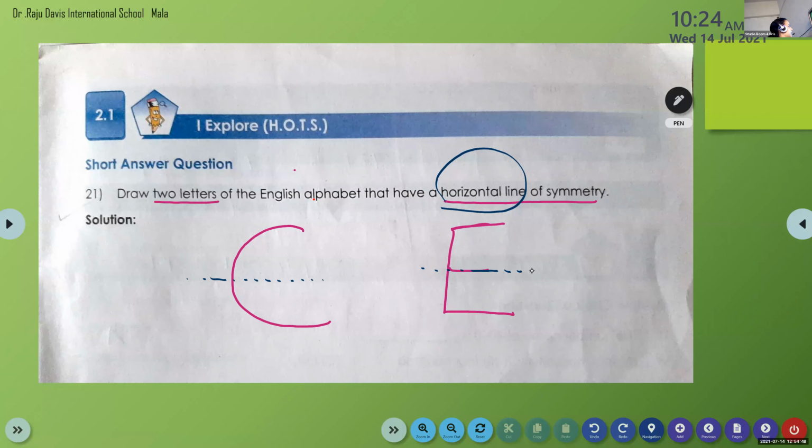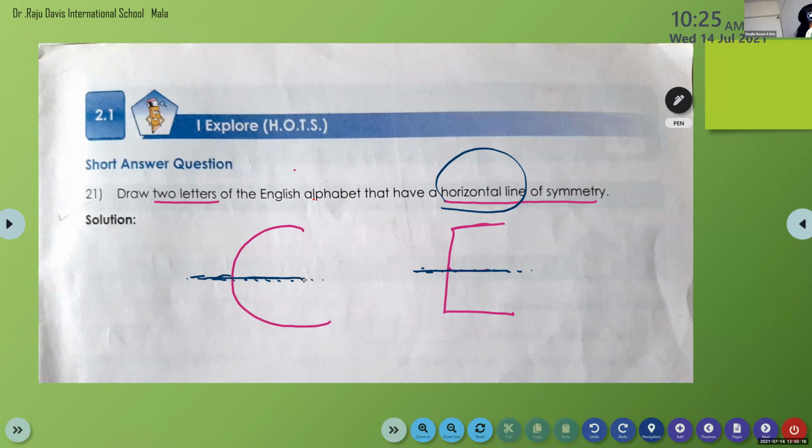Yes, children, I think from the last chapter also we have been doing this with the English alphabets. Finished, already finished. So you can check. See, this is a horizontal line. So you can choose your own English alphabets which have a horizontal line of symmetry. So this is letter. Okay.